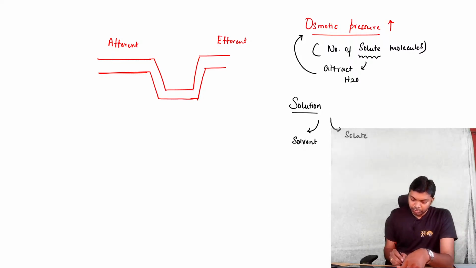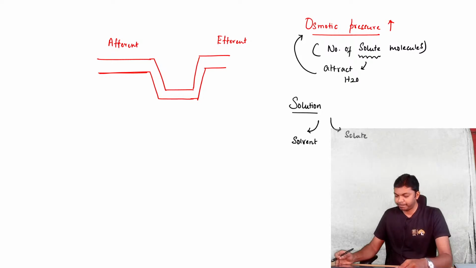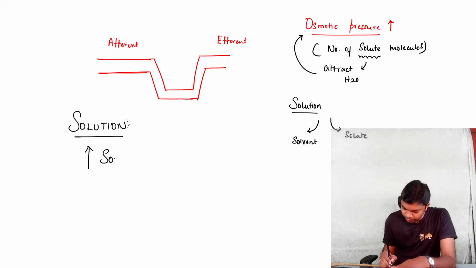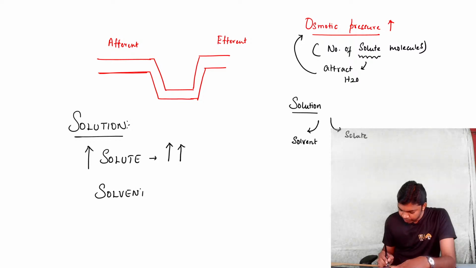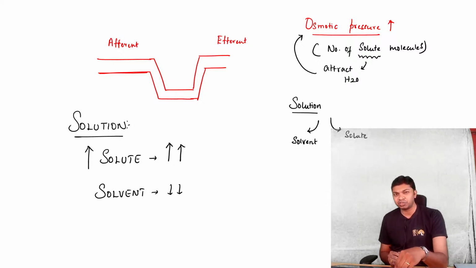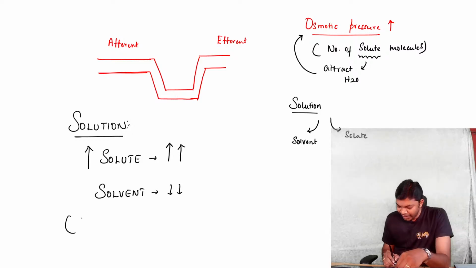In a solution, guys, if the concentration of solute increases and the concentration of solvent decreases, right? When the concentration of solute is very high compared to the solvent, this indicates a condition like dehydration.